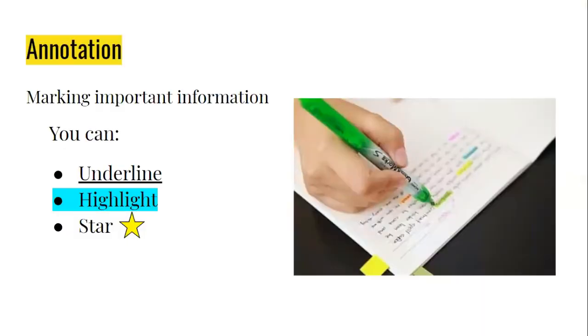Before we begin, let's double check what is annotating. Annotating is marking important information in our text. In order to mark important information, you can underline the information, you can highlight the information, or you can make a star next to the information. For today, I'm going to be using a star so you can easily see what I'm looking at.